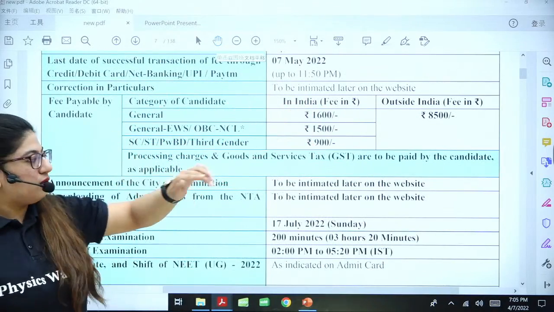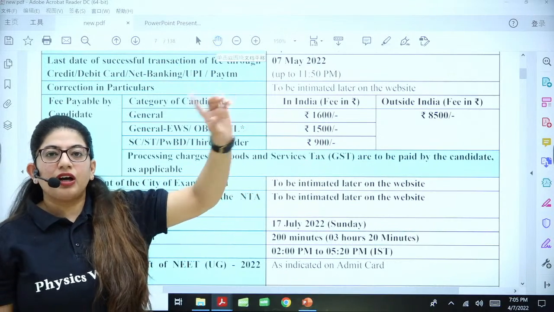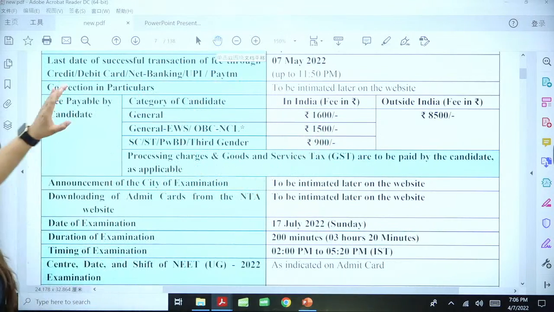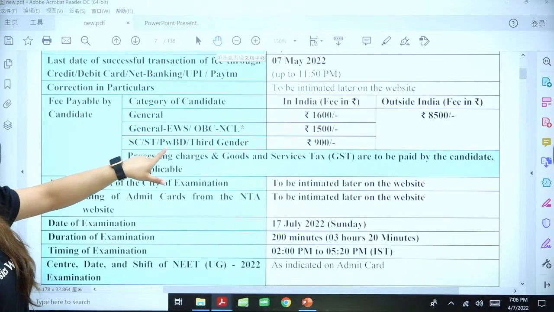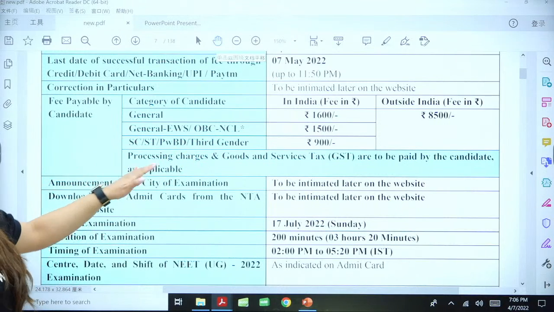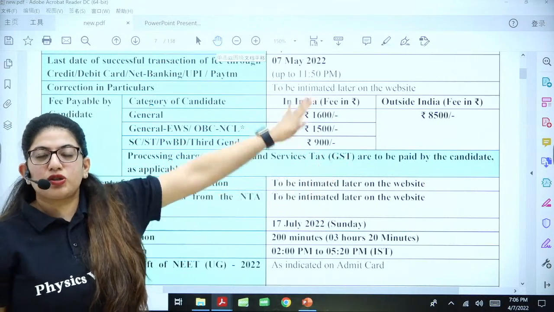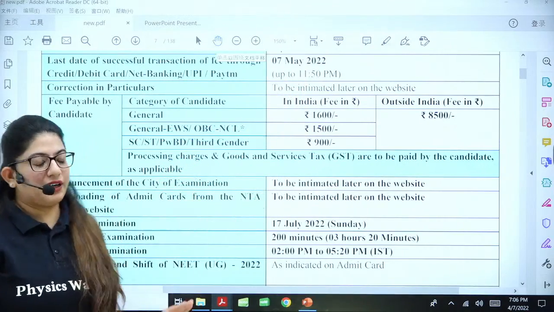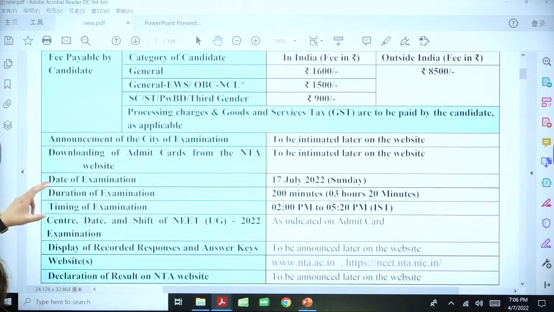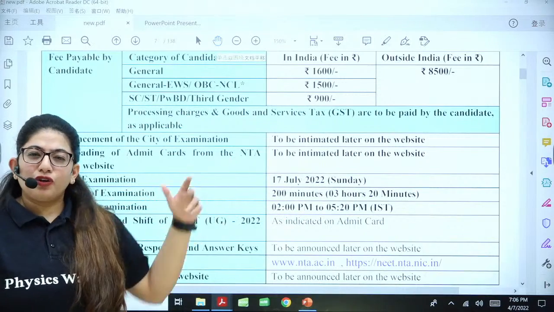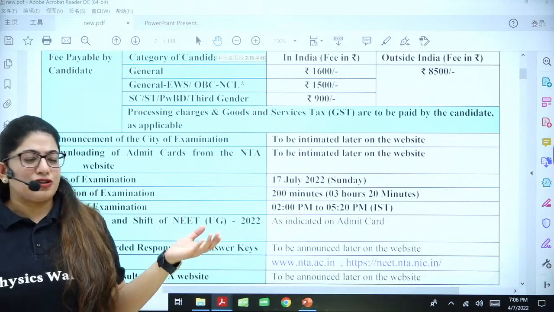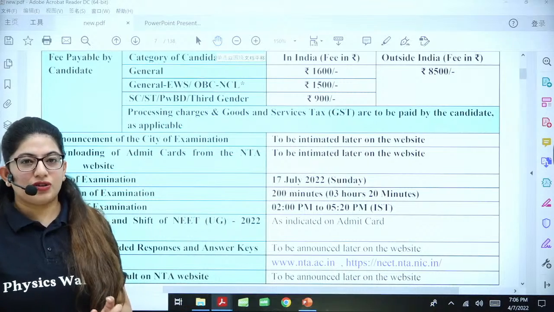All right. Okay. Next, otherwise this is a fixed price. You will also have to pay the GST along with this examination. All right. SC, ST, PWBD, and third gender candidates all have to pay around 900 rupees. Okay, so this is the fee structure according to different categories. Next is the date of examination. You all know, you must have heard it before also. That's the 17th July, that's on Sunday.